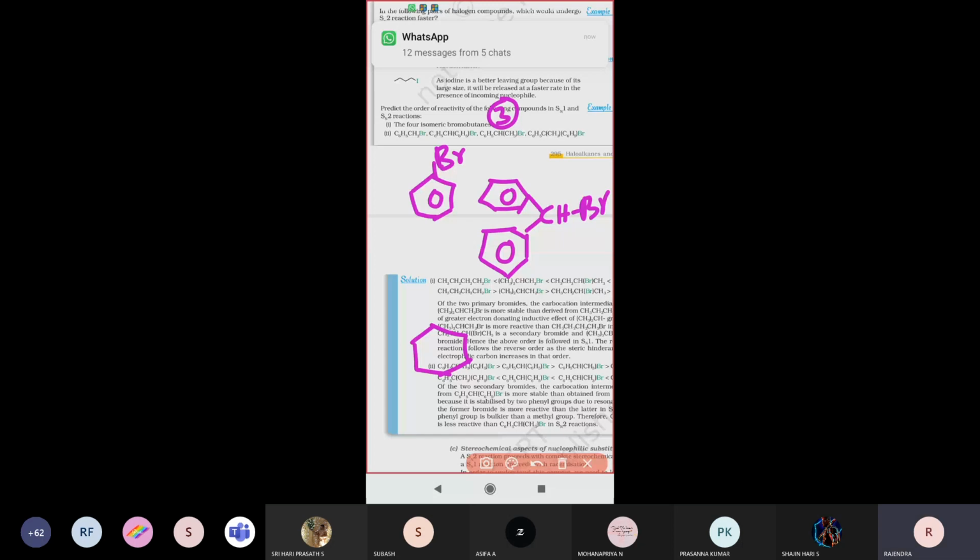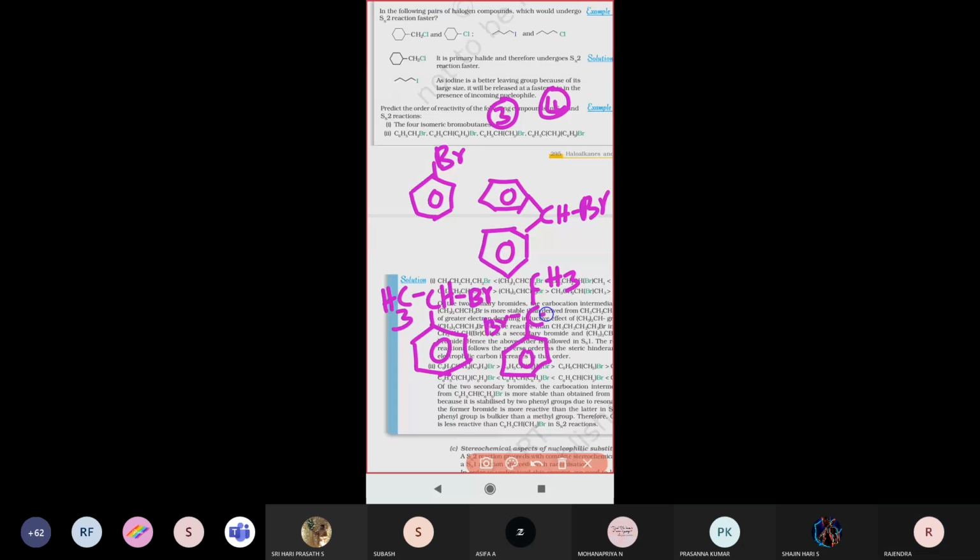Next, the fourth compound, see there. Two aromatic rings will be there. So a benzene ring, this is one, C, CH3, Br, C6H5 will be there. Right. So let us see this compound once more. This is the first one, the second compound, the third compound, the fourth compound. In these compounds, which one will undergo SN1 reaction and SN2 reaction very fast? We are going to identify that.